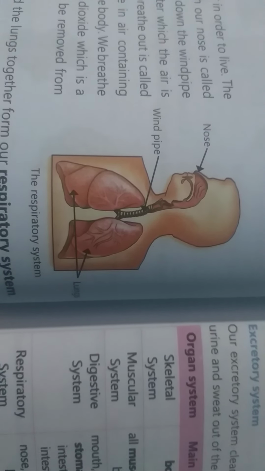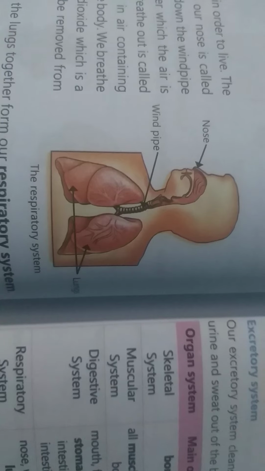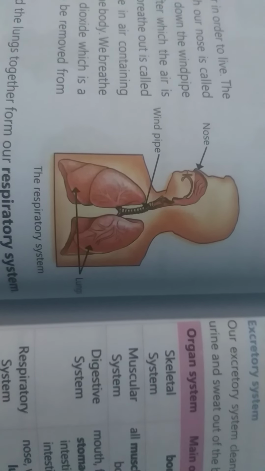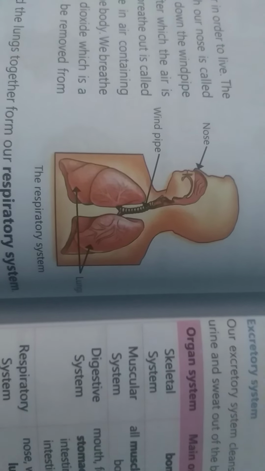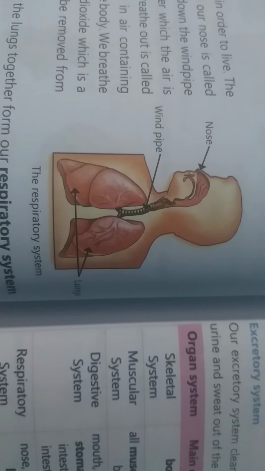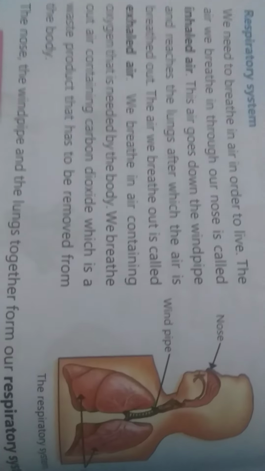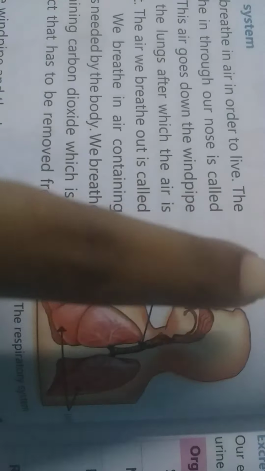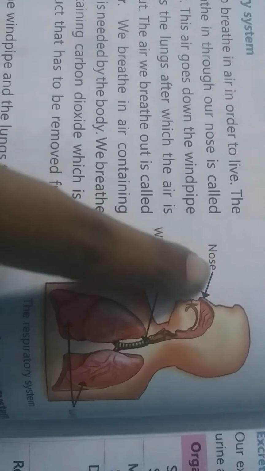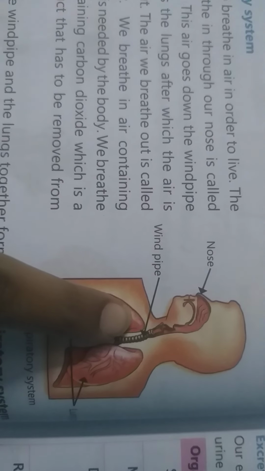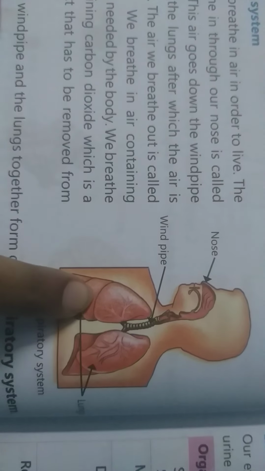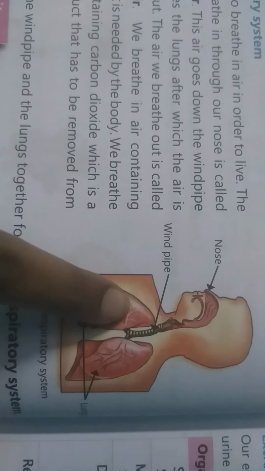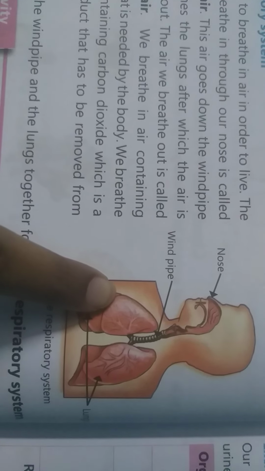So the air which we breathe through our nose is called the inhaled air. And this air then goes down the windpipe. So we breathe in air from the nose, which goes through the windpipe and reaches the lungs. So this is the windpipe and this is the lungs. So the air we breathe goes through the windpipe and into the lungs.